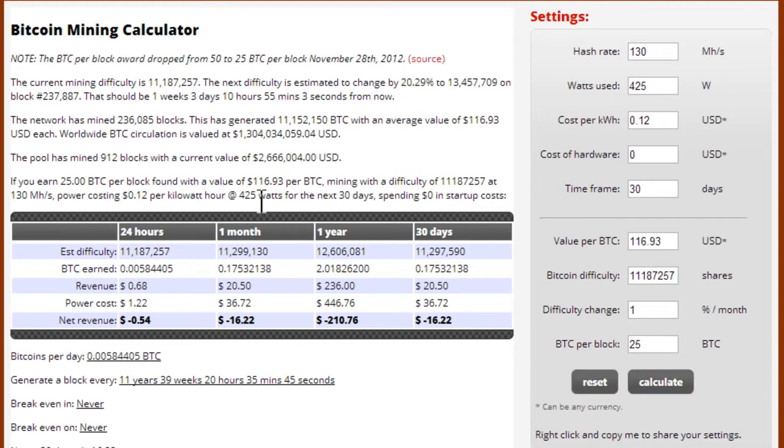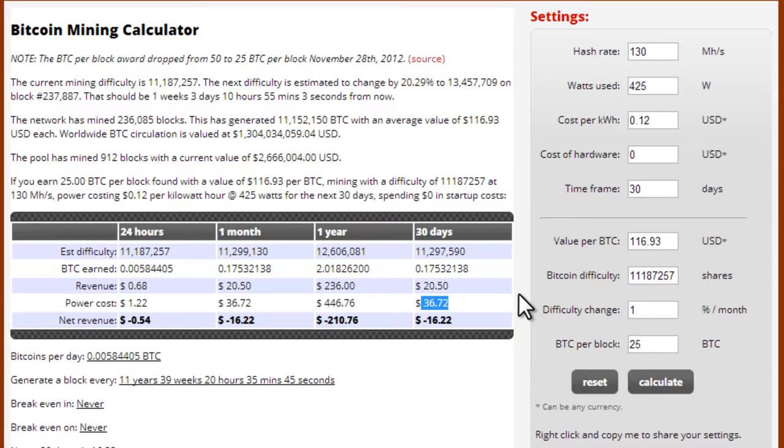Well, it looks like here that in 24 hours, I'm actually going to make 68 cents. But it's going to cost me $1.22 in power. So that's a net loss of 54 cents. So in 30 days, 1 month, I'm going to lose $16, because I'm going to have to pay $36 in electricity bill. So this will give you an idea of if you're going to make any money or not.